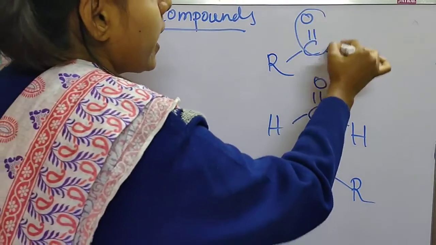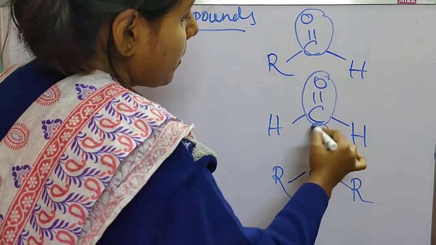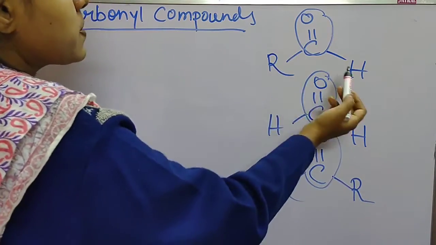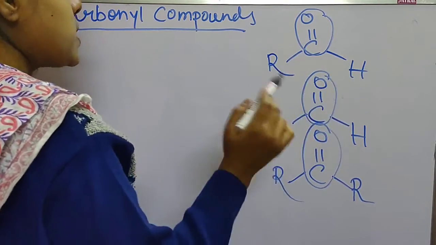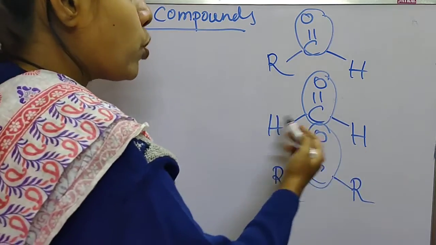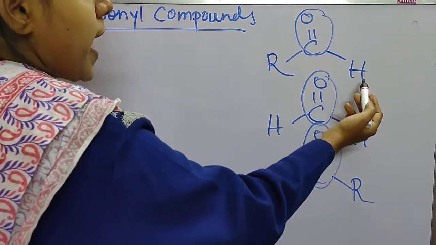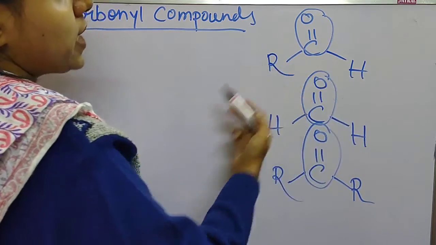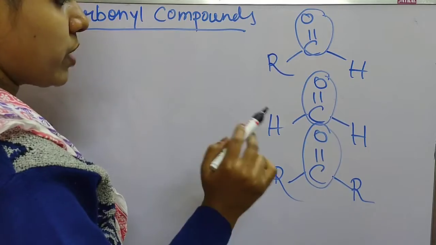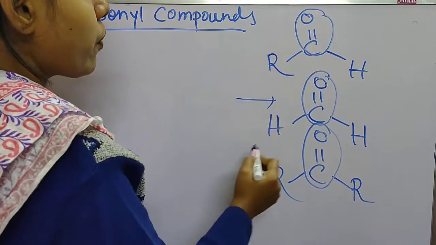That means the middle part remains the same, where all of them contain the CO group, but the 2 atoms or substances present on the 2 bonds will change. Both of them could be hydrogen, or at least one could be hydrogen and another one could be an alkyl group, or both could be alkyl groups. Now all of them have different names.